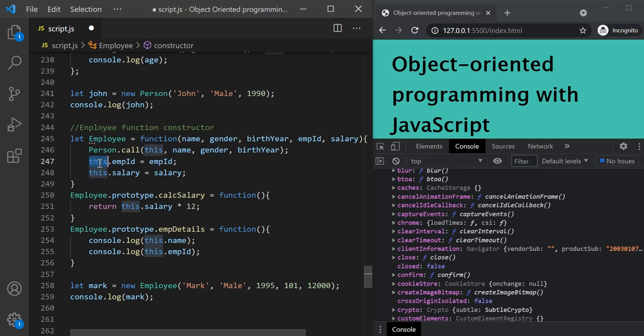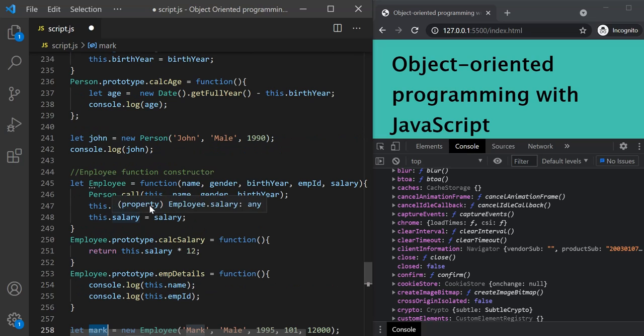So this variable here, when we are instantiating this mark object, will point to mark object, and we want to set this variable inside this person constructor to point to mark object as well. And that's why we are passing this here, because currently it is equivalent to mark object. Let's give a comment here.